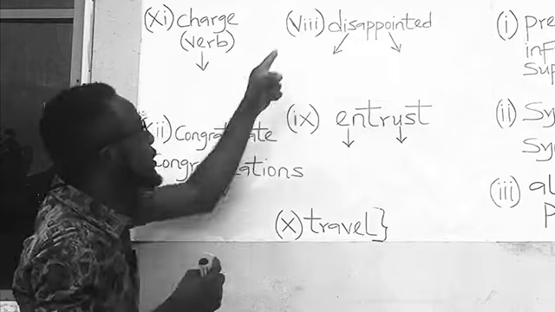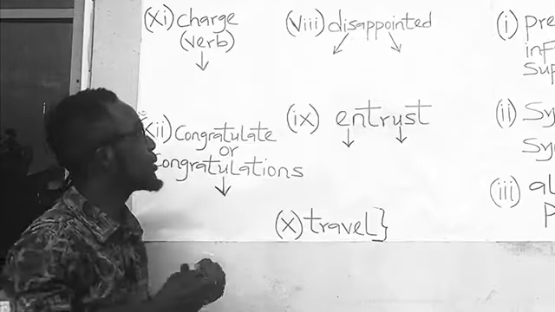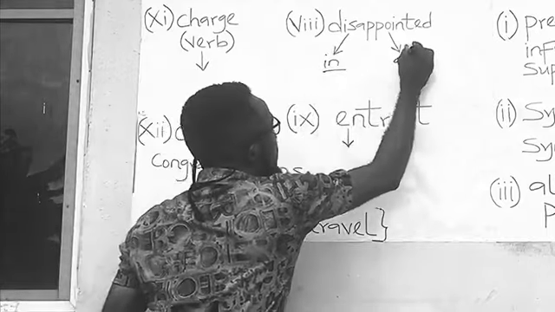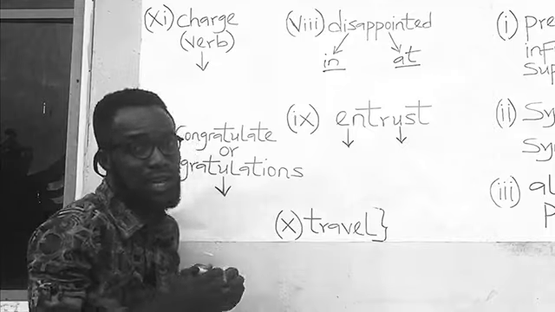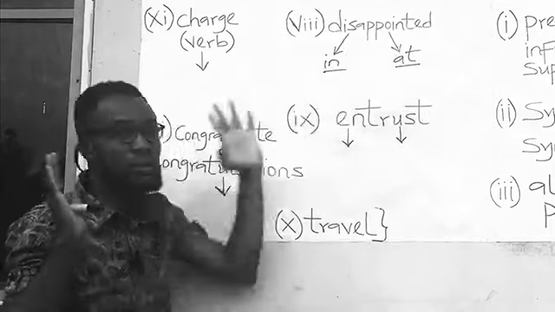The word disappointed carries two prepositions, and they are in and at, so that you can have disappointed in and disappointed at.